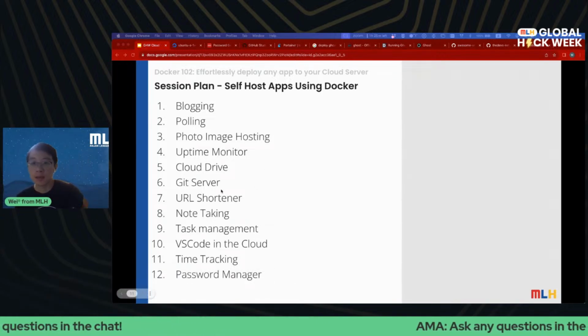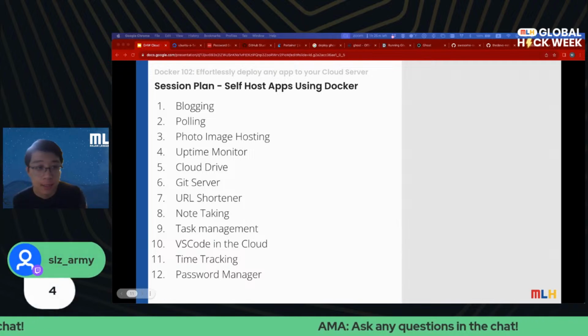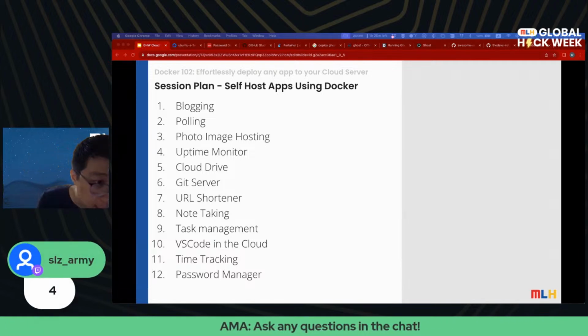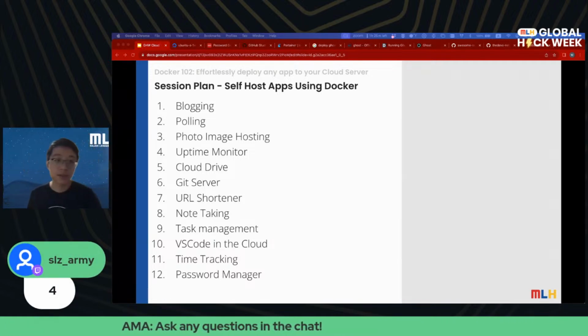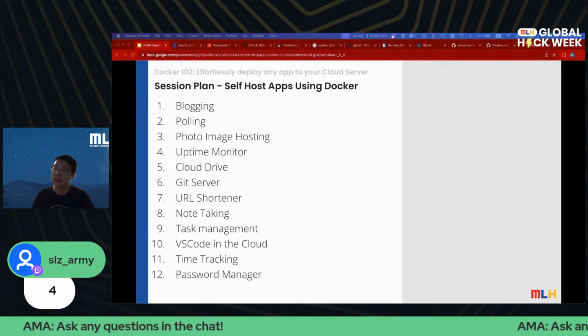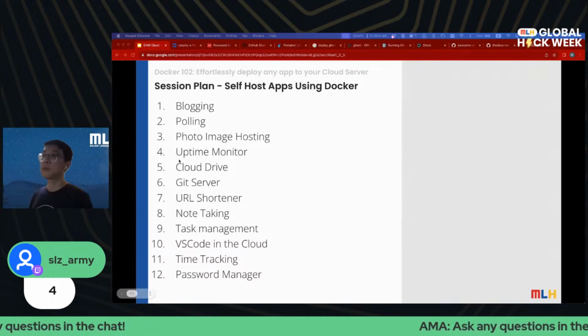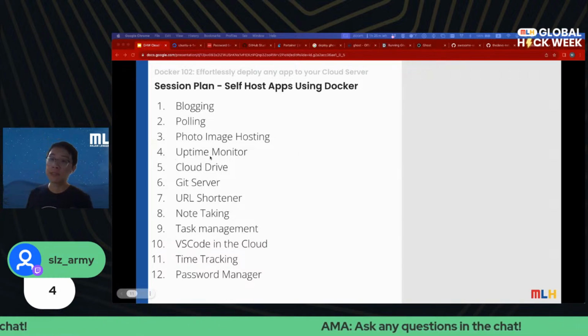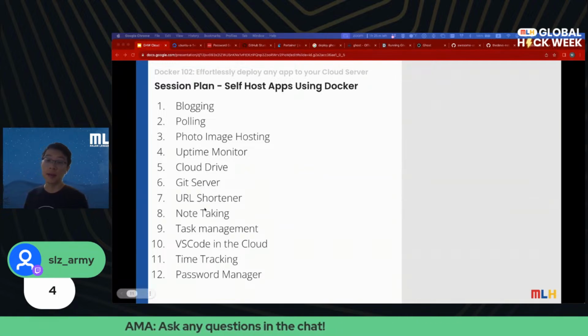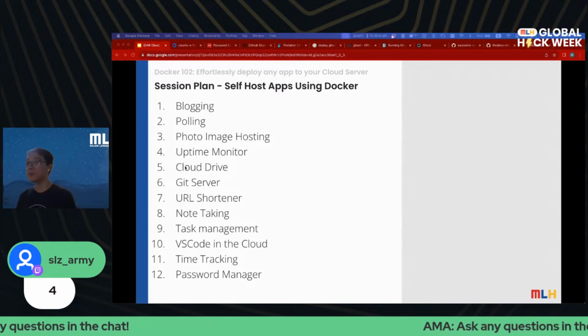So I think we had, is this SLZ Army? Thank you so much. Let's do number 4. Number 4, we have an uptime monitor. That's what we're going to deploy next. But if you have any suggestions, please post them in chat and we'll do that next.